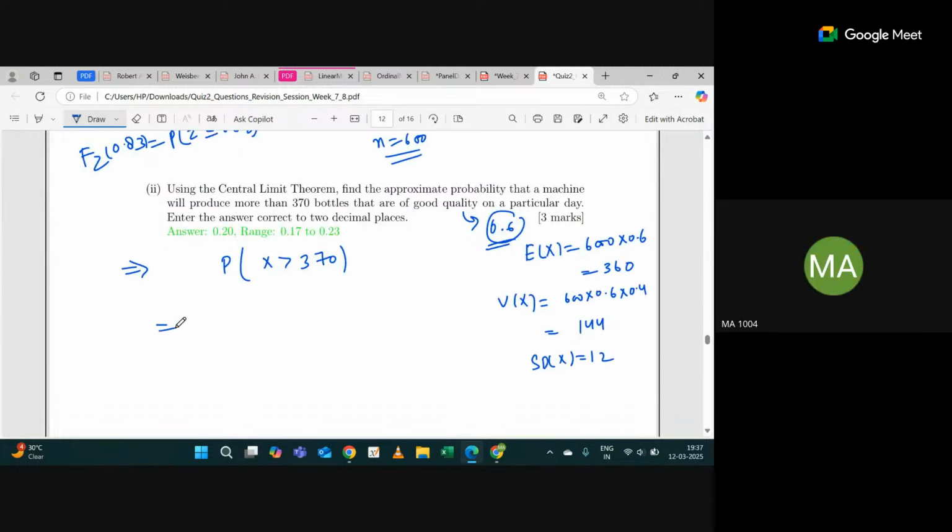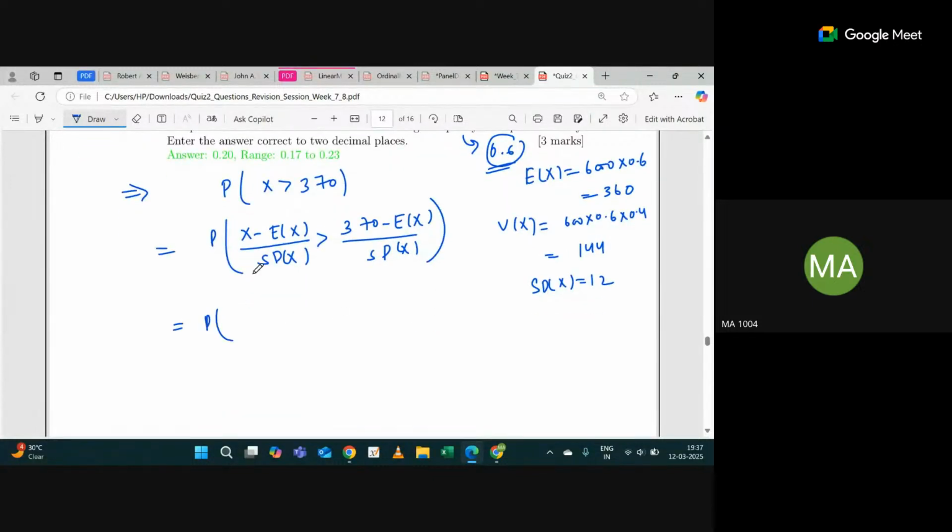All right. So from here, what you have to do? Probability of (X minus expectation of X) divided by standard deviation of X should be greater than (370 minus expectation of X) divided by standard deviation of X. Would you agree with me? Now this part I can write as Z greater than 370 minus 360 divided by 12. So probability Z greater than 10 divided by 12, which is probability Z greater than 0.83.